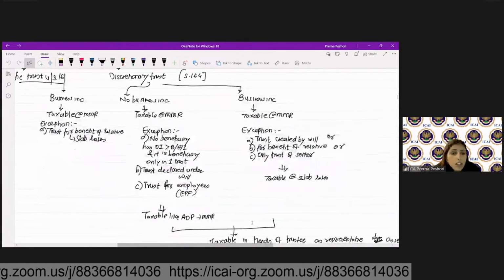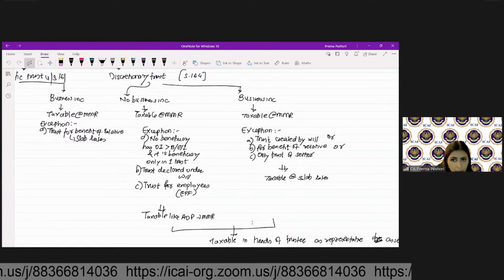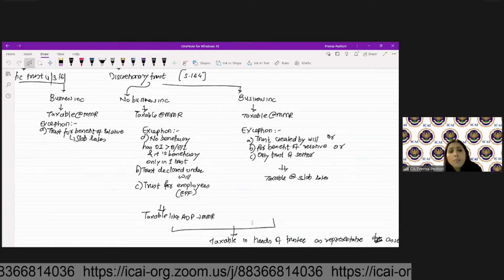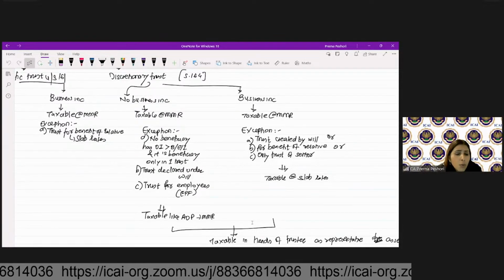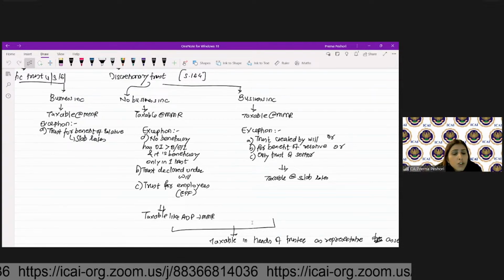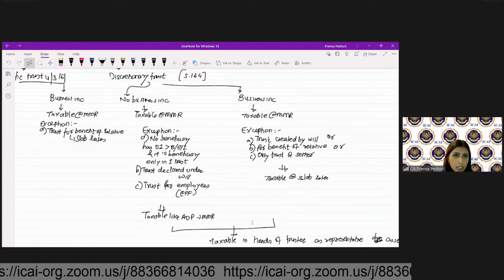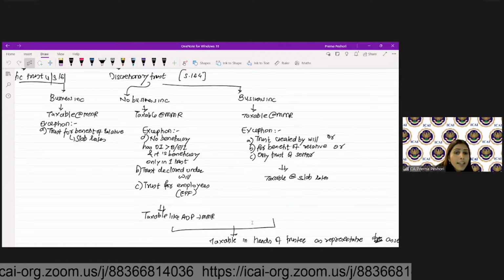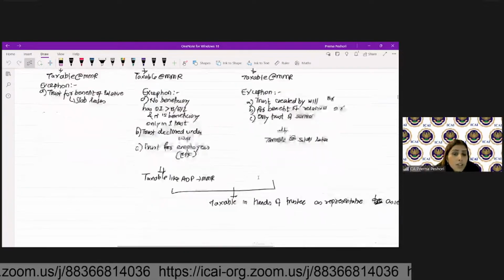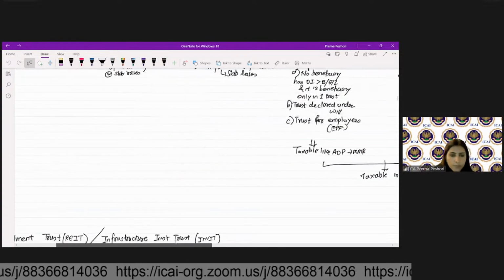If it is a discretionary trust, then if there is business income, it shall be taxable at MMR. In case there is no business income, then also it will be taxable at MMR. But the exception is that if no beneficiary has other income more than the basic exemption limit, and is a beneficiary only in one trust, then it will be taxable like an AOP, and not like a trust. Are we clear? And in this particular case, in case of a discretionary trust, it is taxable in the hands of the trustee and not in the hands of the beneficiary.